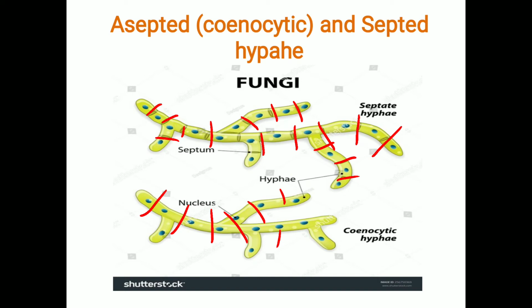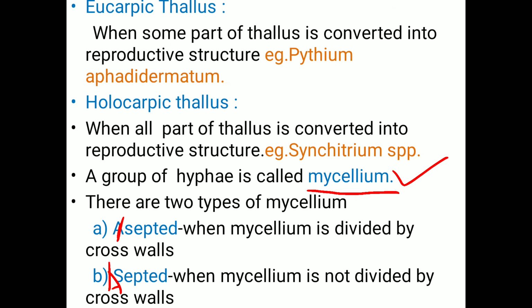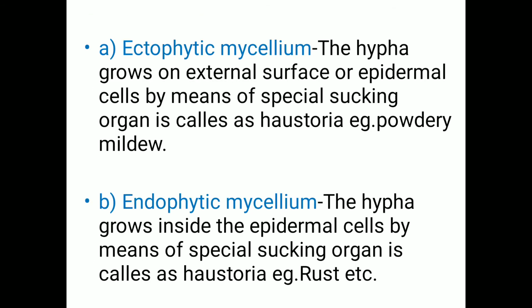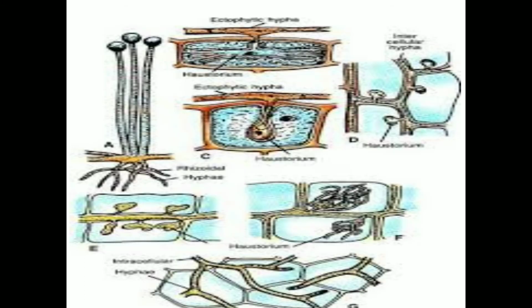A means absent, septate means septa or cross wall. When the cross wall is absent, it is called aseptate mycelium. Next, mycelium has two major types, that is ectophytic mycelium and endophytic mycelium. Ecto means on the external surface.